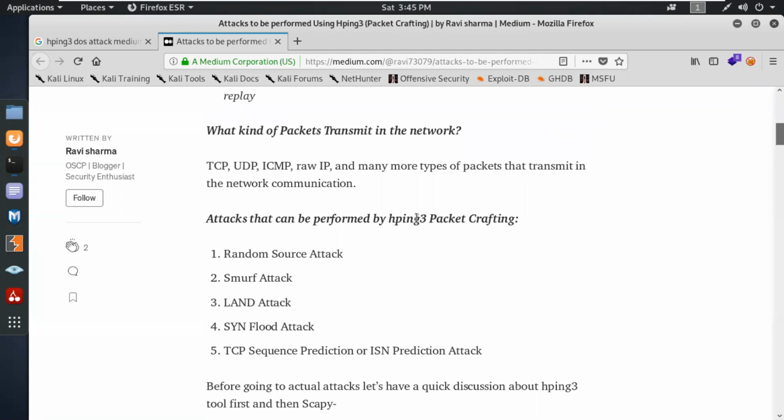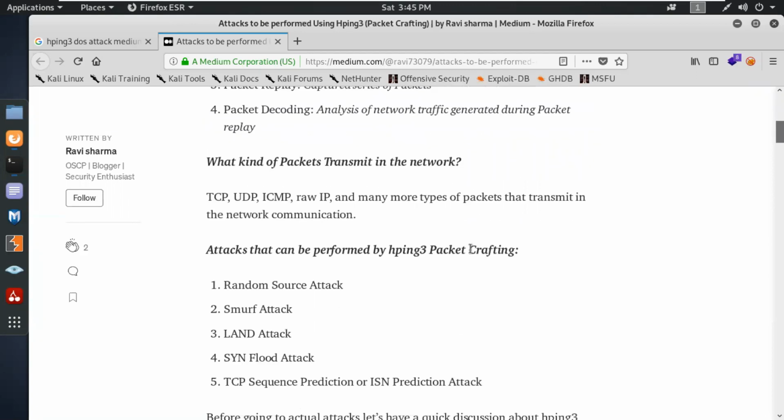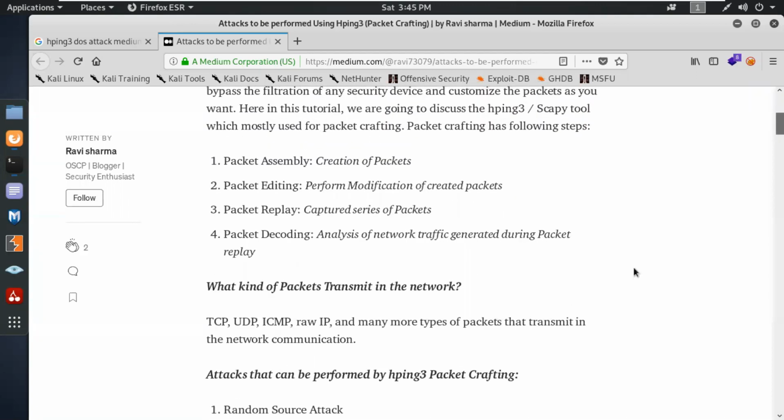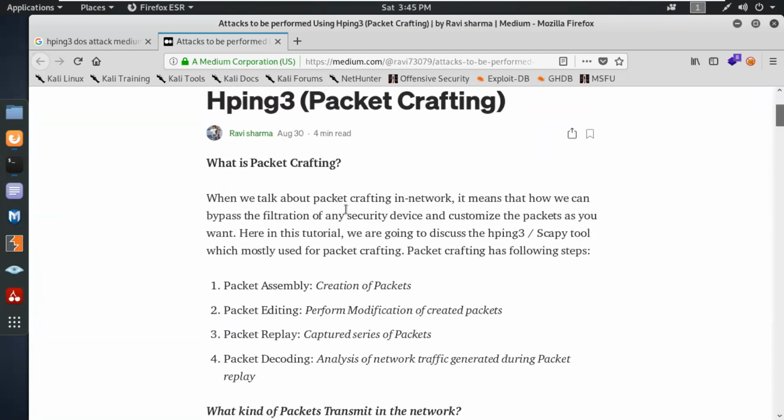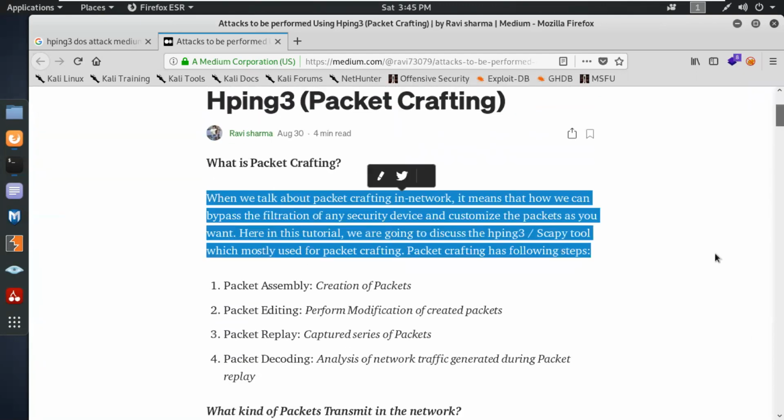Partho, in that first line, it says how we can bypass the filtration of any security device. Here we are talking about the firewall, means how to bypass it, via packet crafting. Because there are many techniques. We can't bypass the firewall, but we can penetrate their security policies. The major part is the security policy.